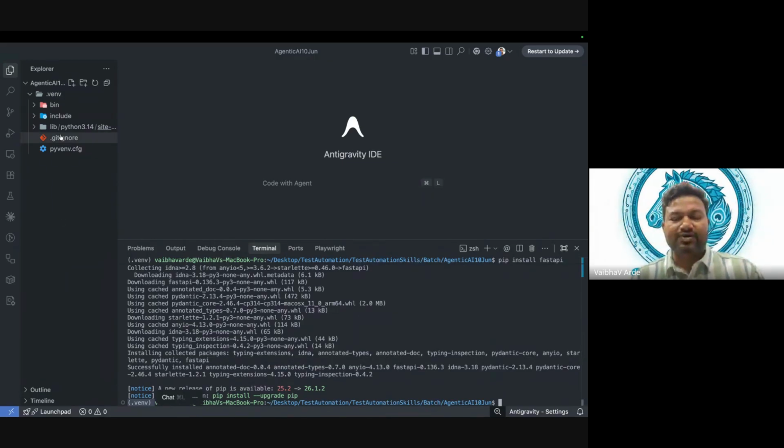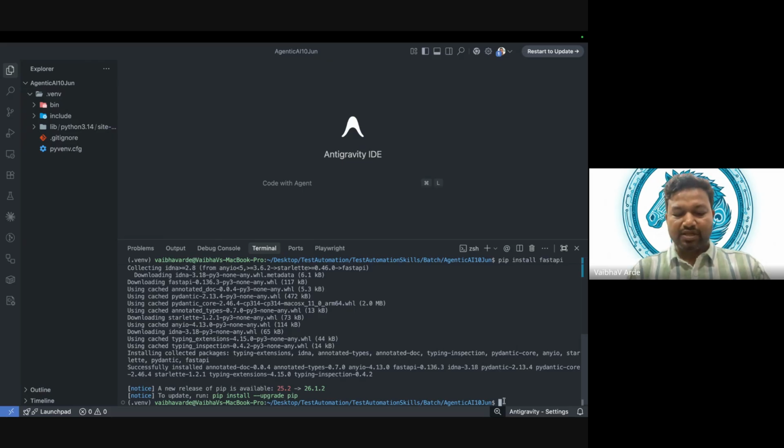Fine. One more thing about the virtual environment: right now I have just installed fastapi. If you're not aware that fastapi is installed in this virtual environment, is there any way to understand which packages are installed in this environment? No, right? There is no easy way, or you have to be very technical. But there is another way as well.